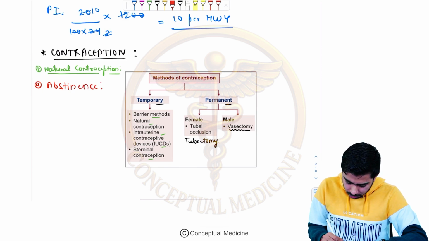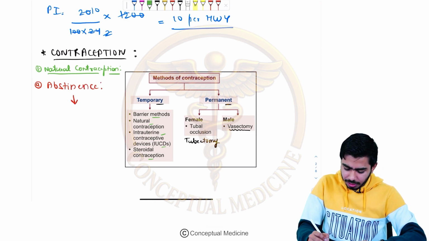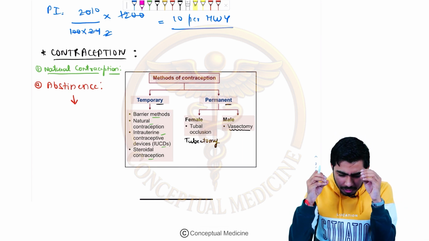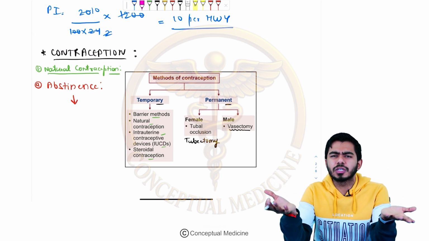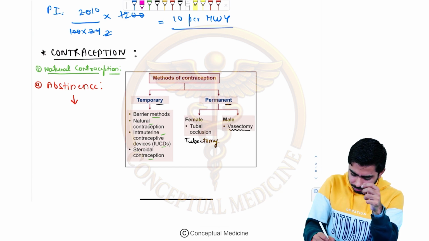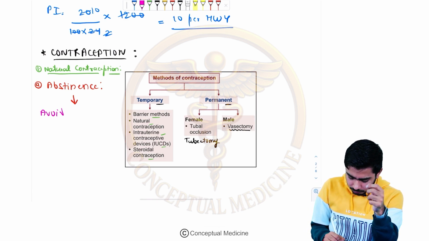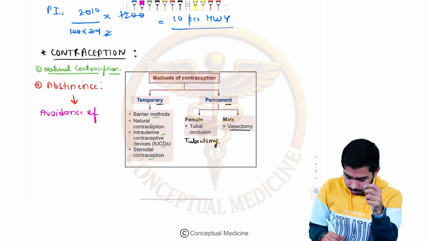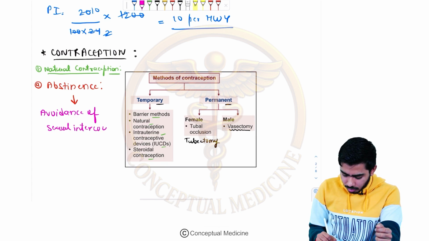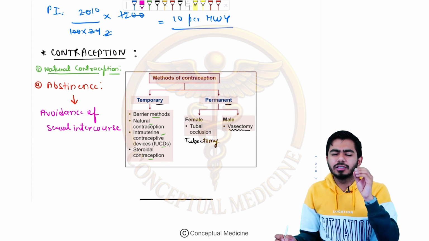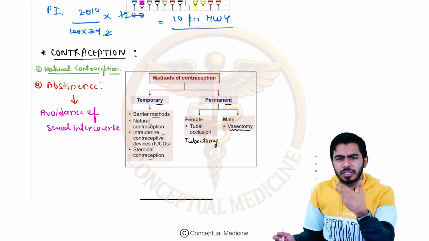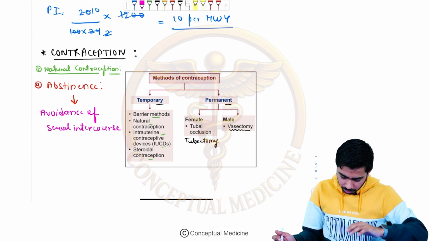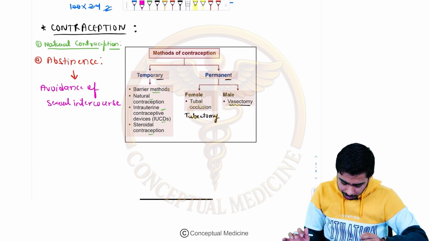So what is abstinence, guys? Abstinence means that there is absence of sexual intercourse. You're not doing sexual intercourse, there is avoidance of sexual intercourse, right? Simply that is called abstinence. We use the word abstinence very commonly for drugs also. It can be drug abstinence, right? And in this case, we use abstinence if there is no contraception at all. So no intercourse, that is abstinence.